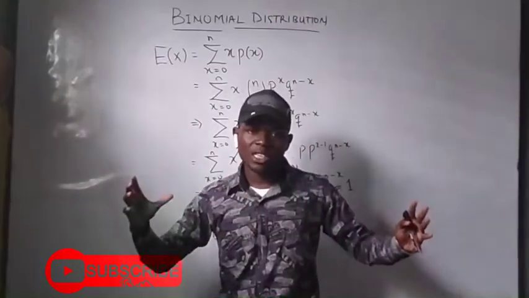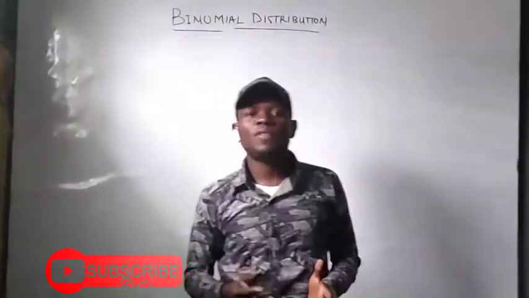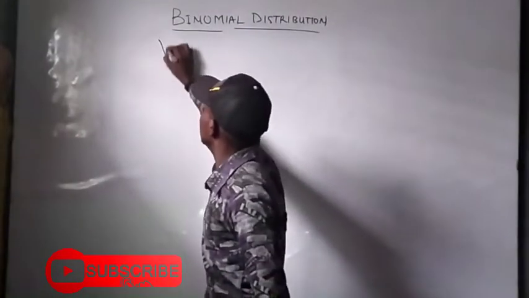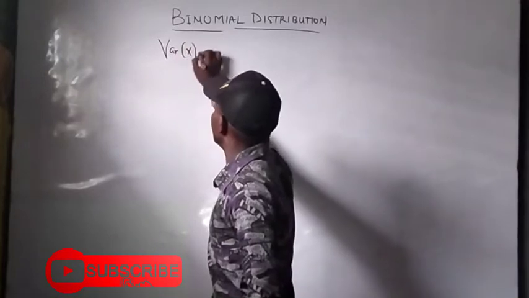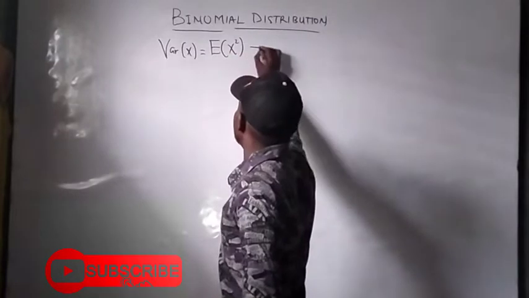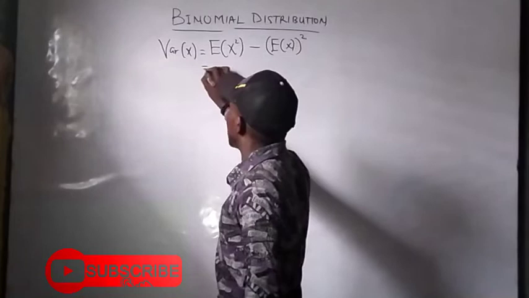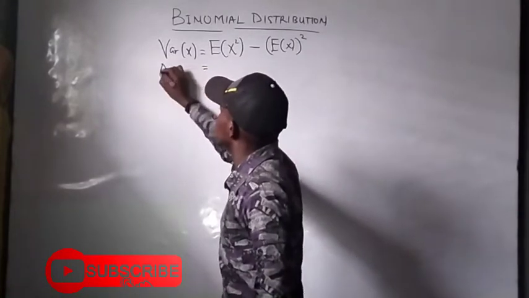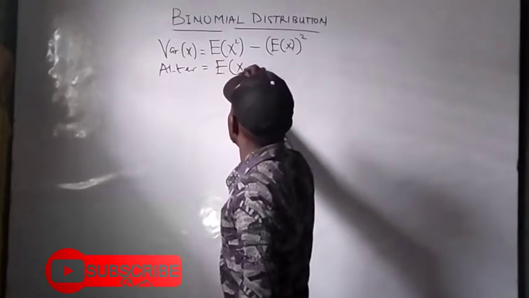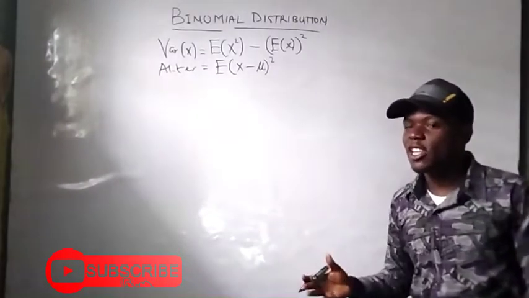That is the size, the population size perhaps, times the probability of success in that distribution. For the variance of a binomial distribution, we need to recall that the variance of x of any distribution is equal to the expectation of x squared minus the expectation of x, all in brackets squared. Although we can also write it as delta, that is, the expectation of x minus nu, squared.